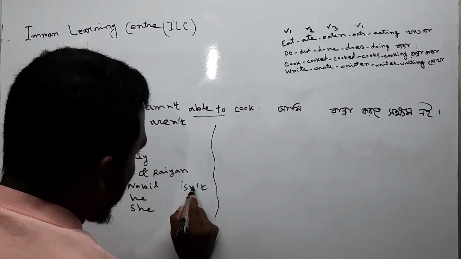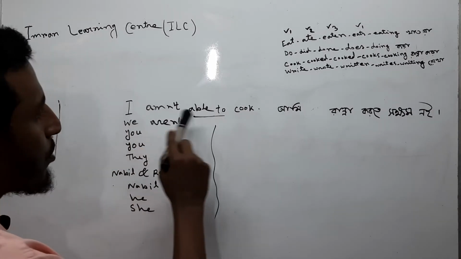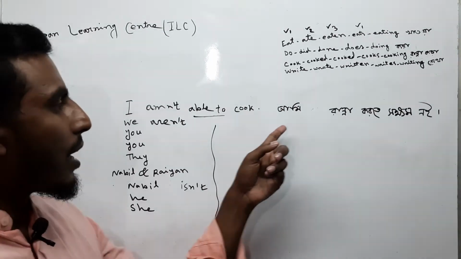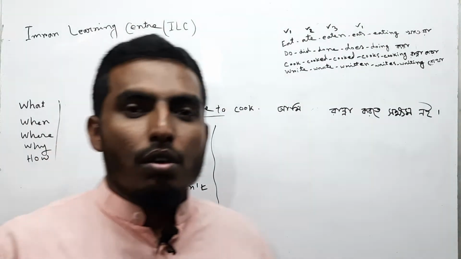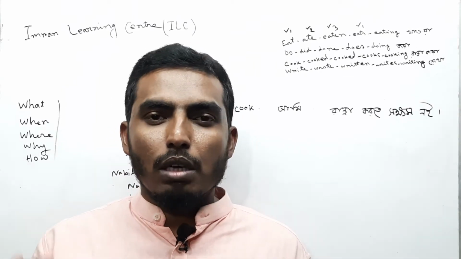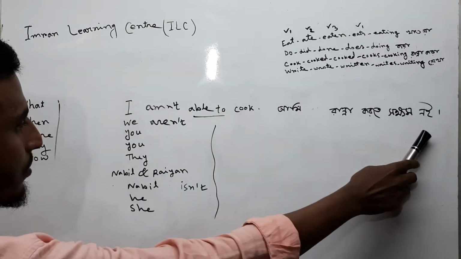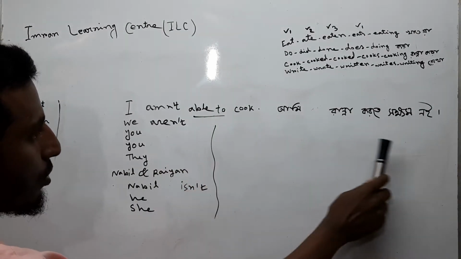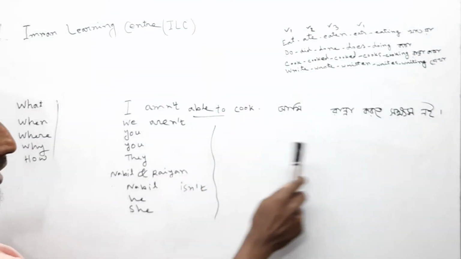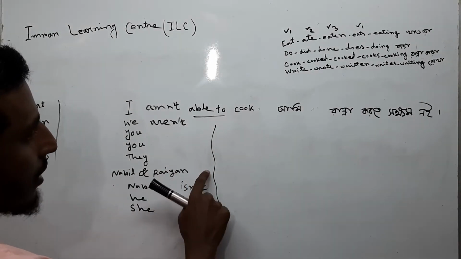Is not contraction is isn't, are not contraction is aren't. I am not able to cook, আমি রান্না করতে সক্ষম নই. We are not able to cook, আমরা রান্না করতে সক্ষম নই. You are not able to cook, তুমি রান্না করতে সক্ষম না. They aren't able to cook, তারা রান্না করতে সক্ষম নয়.